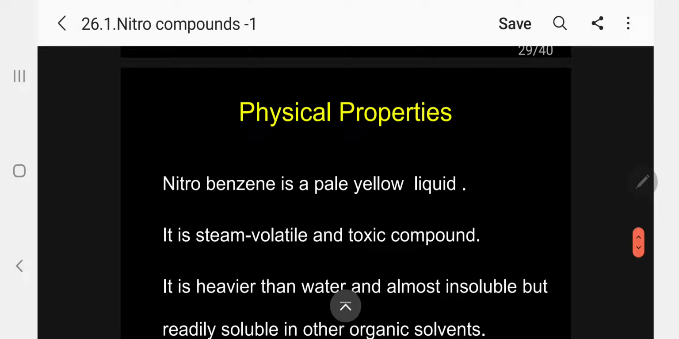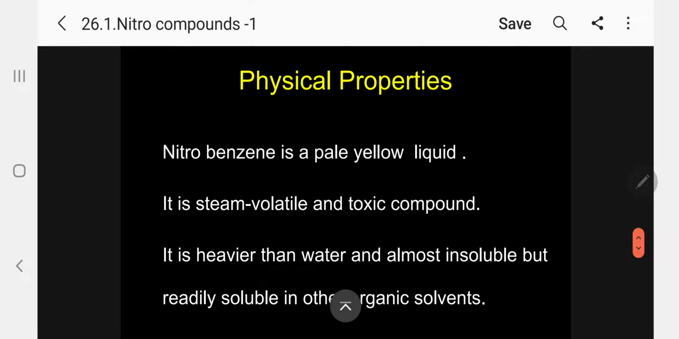Coming to physical properties, nitrobenzene is a pale yellow liquid. It is steam volatile and a toxic compound. It is heavier than water and almost insoluble, but readily soluble in other organic solvents.